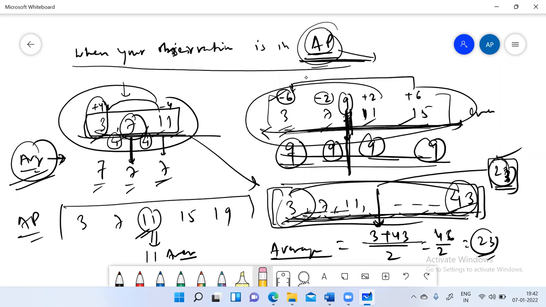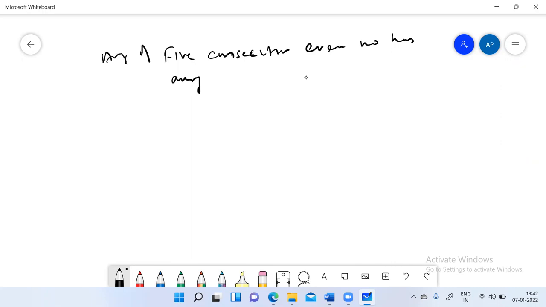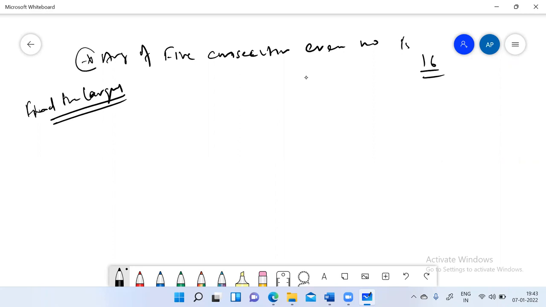So if I say the average of 5 consecutive even numbers is 16, and I tell you to find the largest number, how would you visualize or solve the question?